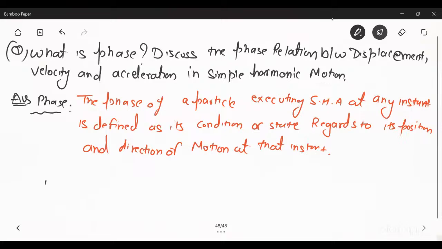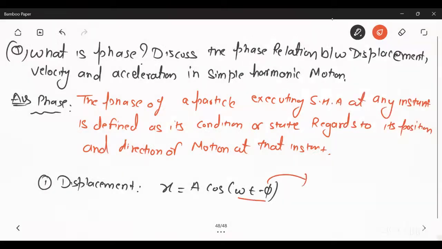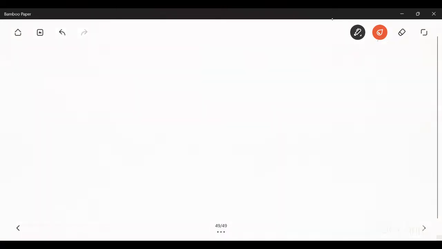Now, write the condition here. After that, I will derive the formula for it. So the first formula is for displacement. Displacement is equal to a cos(omega t minus phi), where this omega t minus phi denotes the phase. So this is the relation between displacement and the phase. After this question, I will derive the formula.